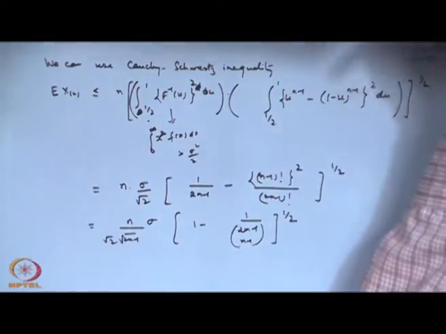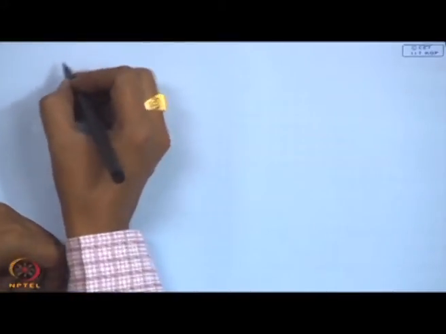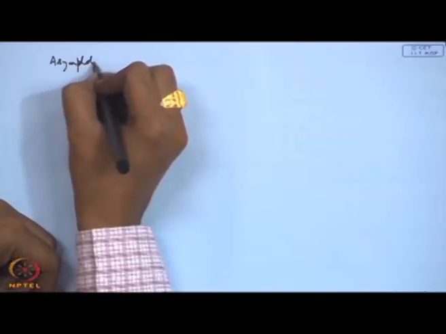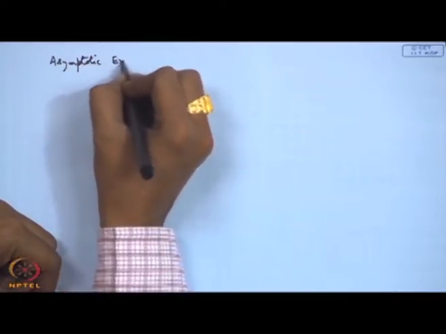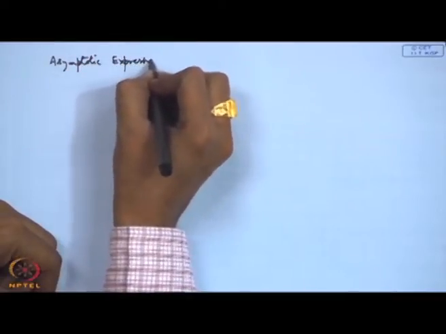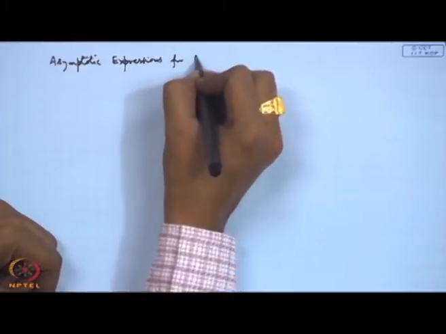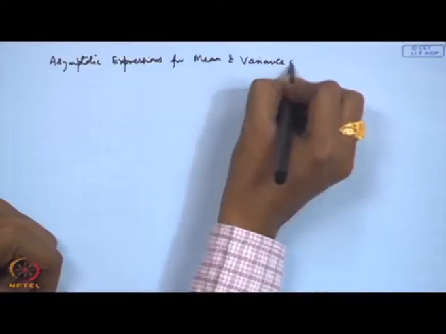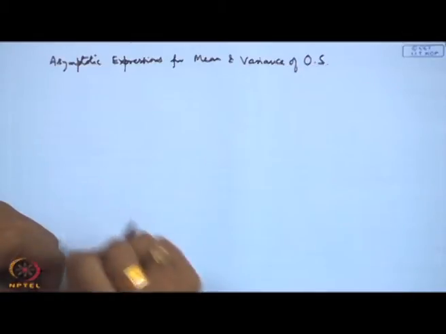Then the second is the asymptotics here. So, let me talk about that. So, we look at asymptotic expressions for mean and variance of order statistics.